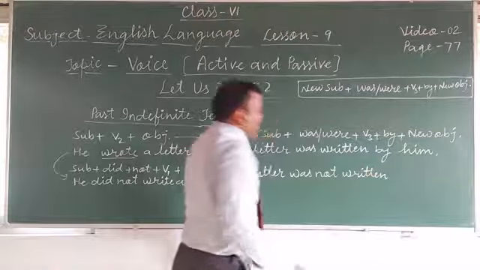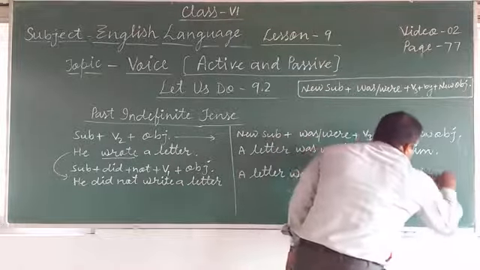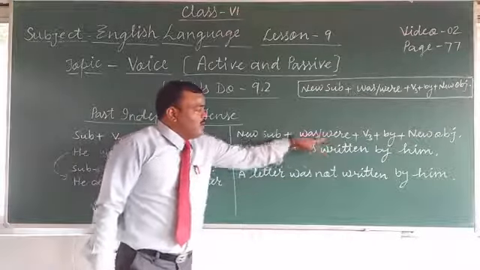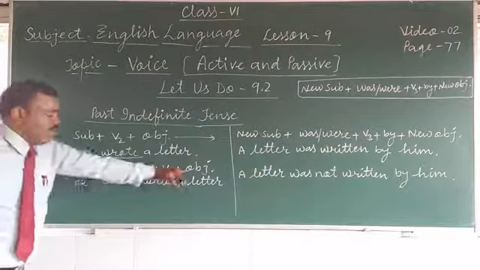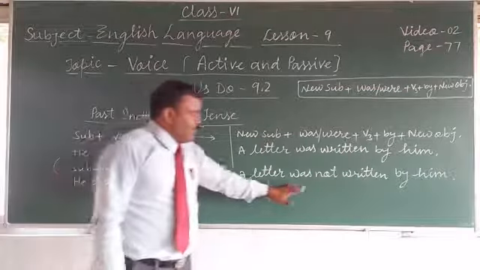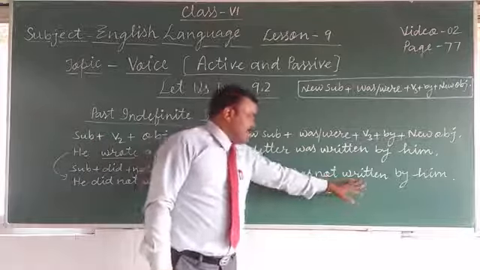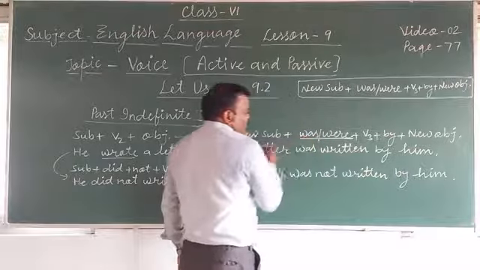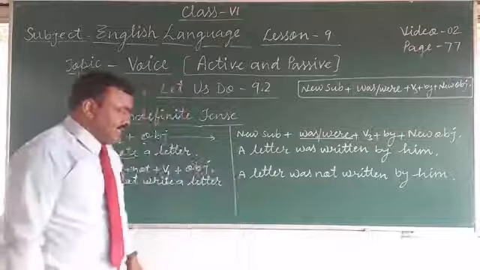A letter was not written by him. Very simple. You have to add only "not" after was or were in a negative sentence. Okay? So here, subject plus did plus not, we will first form the object. It means he did not write a letter. Passive voice will be: a letter was not written by him. We always use the third form of the verb in passive voice. So you have to add only "not" after is, was and were to make negative sentences.